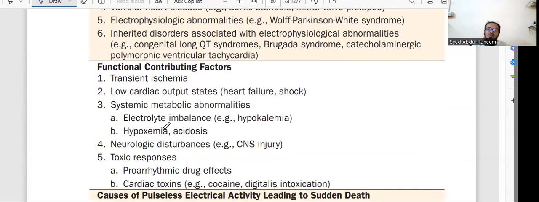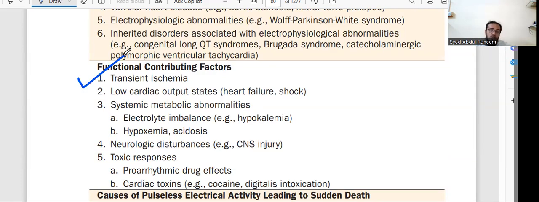Some other reasons are also there. Transient ischemia means sometimes a patient has a mild heart attack. That can happen to anyone and trigger the function of the heart. Sometimes it is good, sometimes it is not good. It will damage the heart muscles, but sometimes it improves the function of the heart. A small heart attack will come. That is transient ischemia.